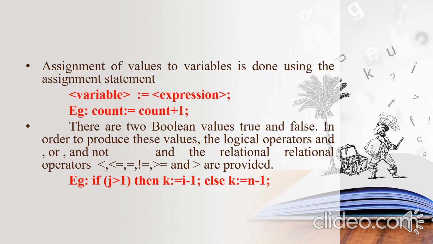Next, assignment of values to variables is done using the assignment statement. How can we write an assignment statement? You can see here this is an assignment operator: variable equal to expression. Next, Boolean values are represented using true and false. Then logical operators and relational operators are similar to the C relational operators.